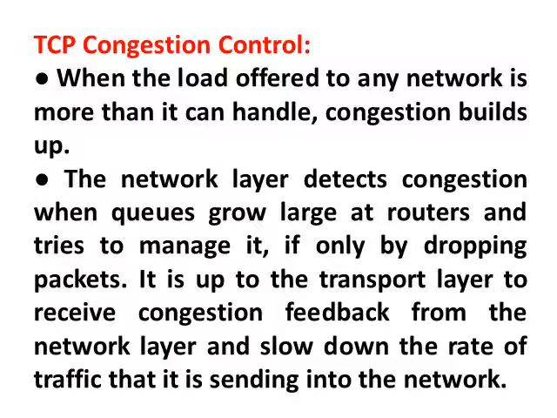That means the network layer detects congestion when queues grow at routers and tries to manage it, otherwise it will drop the packets. So it is up to the transport layer to receive the congestion feedback from the network layer and slow down the rate of traffic it is sending into the network.